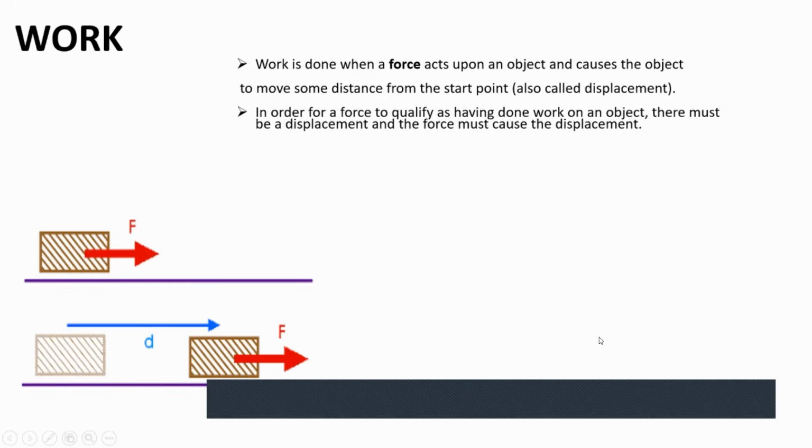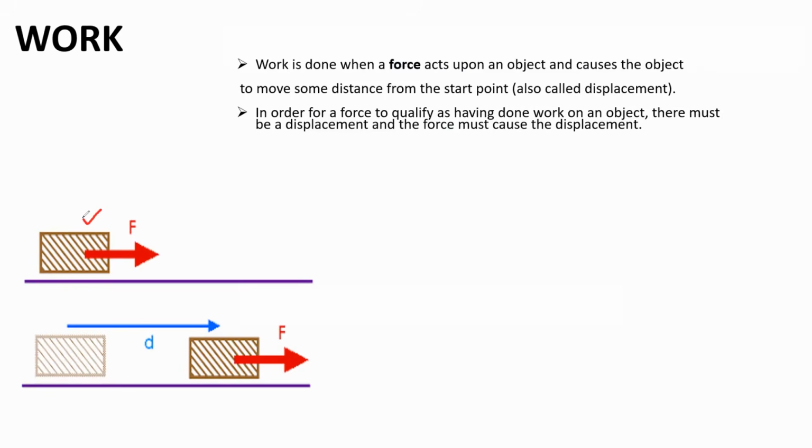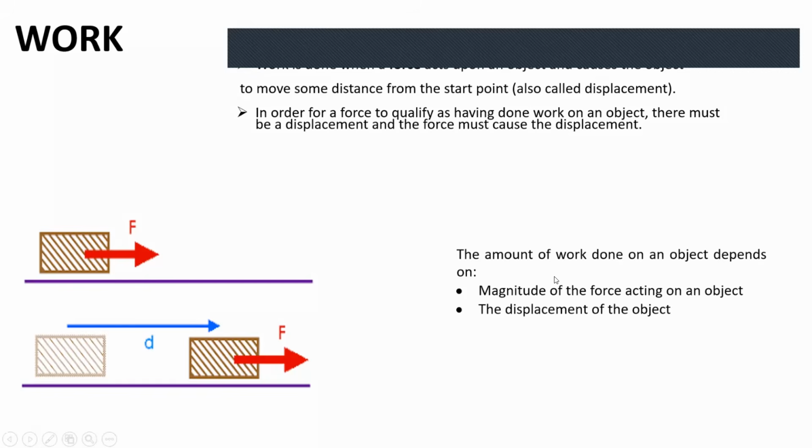So here's again a scenario with the same connotations. As you can see for yourself, there is that particular object right there, and this object has got a force acting on it. And the object moved, the object displaced. And we say work is done. That's very important to pull through from there on. The amount of work done depends on two things.